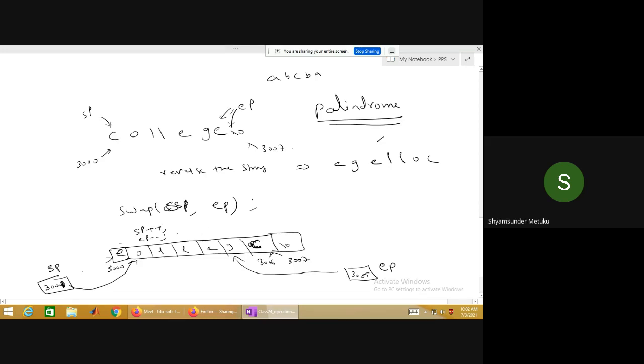Now again I'll call in a loop the same thing. Swap SP and EP. My SP is 3001, EP is 3005. Then O will be replaced by how much? Is it not G? G, sir. And G will be replaced by O. Can you tell me how long I should perform this? How long should I continue decrementing and swapping?